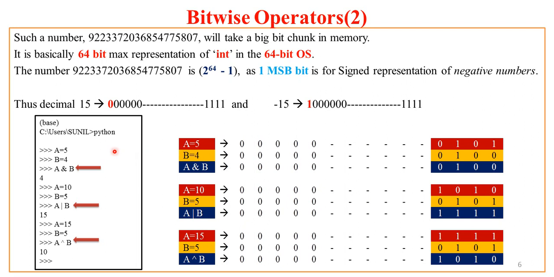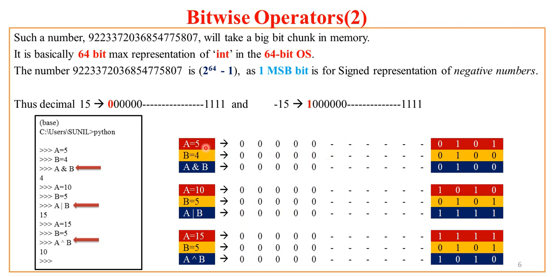Now let us try certain examples of these bitwise operators. Suppose A equal to 5, B equal to 4, and A and B. I get the answer 4. How? Let us see how A will be represented inside the memory. Assuming there are 64 bits, as I don't have enough space on my slide to show all the bit positions, I have put the middle bits as dashes, showing that it is a 64-bit representation.